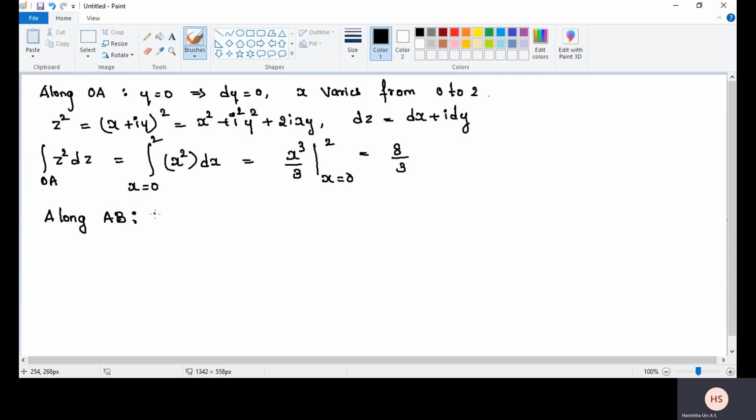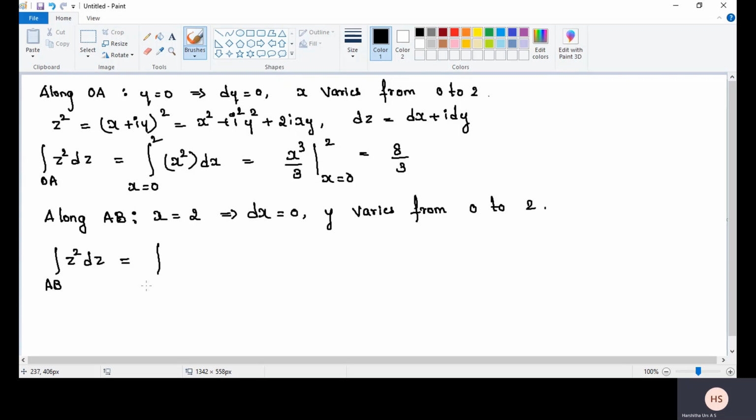Here the common point is x is equal to 2. That implies dx is equal to 0. Y varies from 0 to 2. Here the integral over the curve AB of z square into dz is equal to the integral, y varies from 0 to 2.